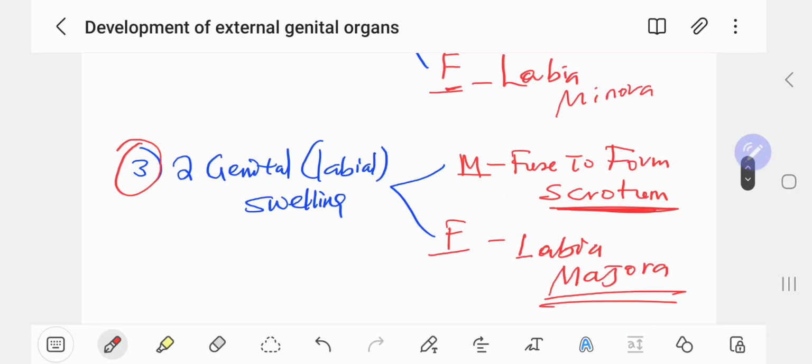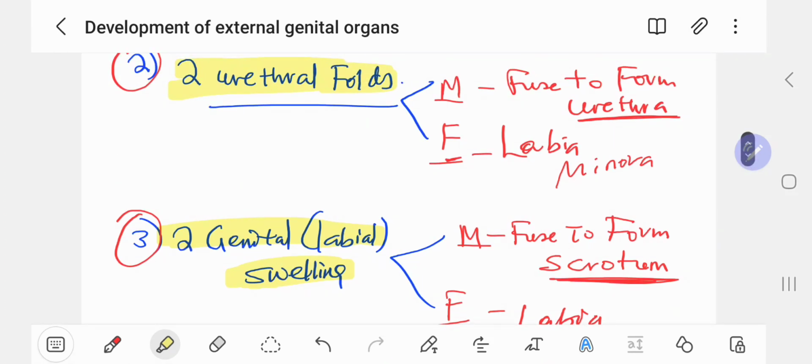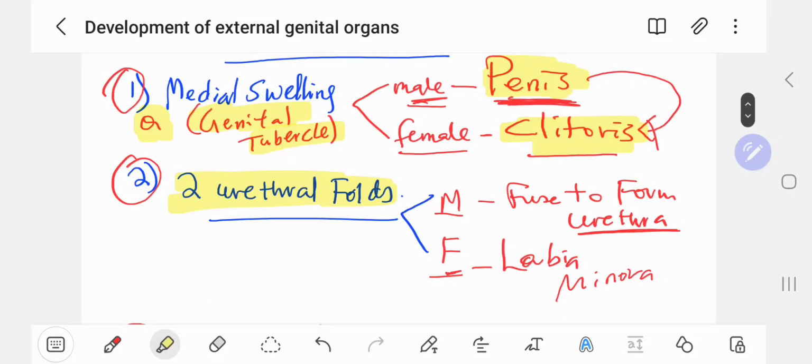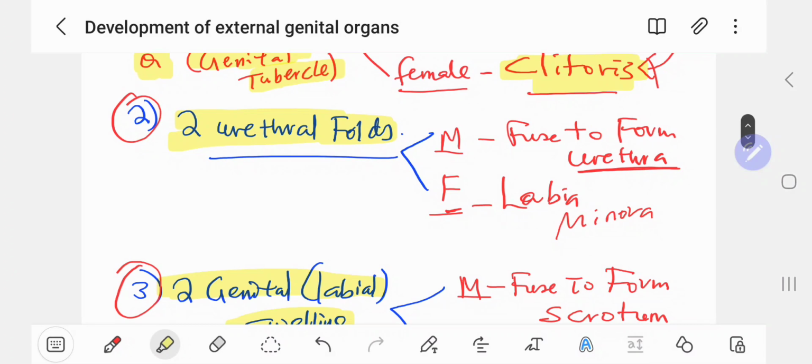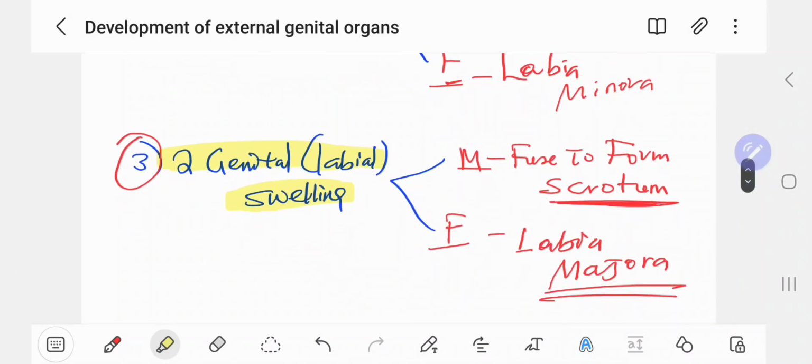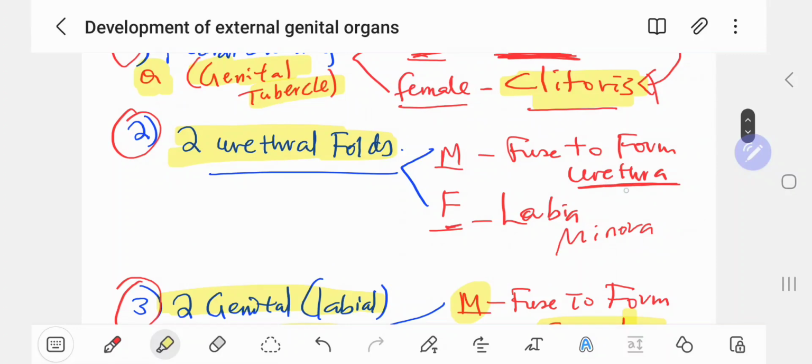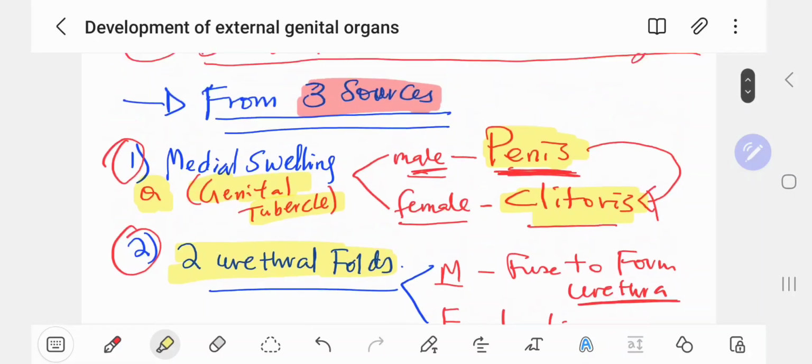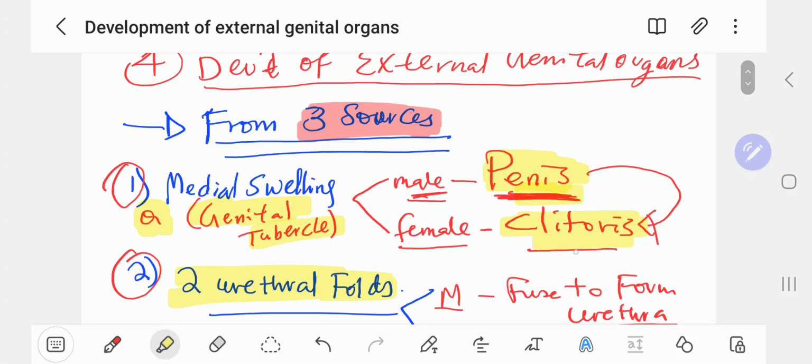The last one is special. The third one is the two genital swellings or labial swellings. Don't confuse genital swelling with genital tubercle; they are closely related, so don't confuse these two. The genital or labial swelling in male fuses to form the scrotum, and in female it forms the labia majora. Labia majora is homologous to scrotum, and the urethral fold in female forms labia minora. Medial swelling forms the penis in male and the clitoris in female.